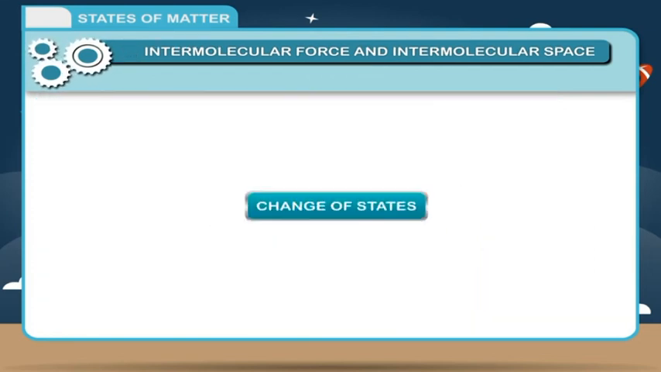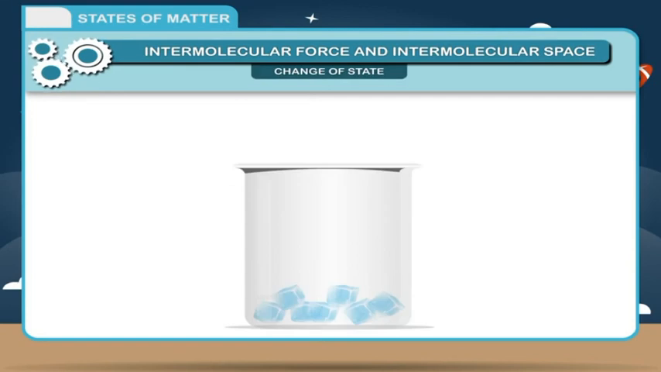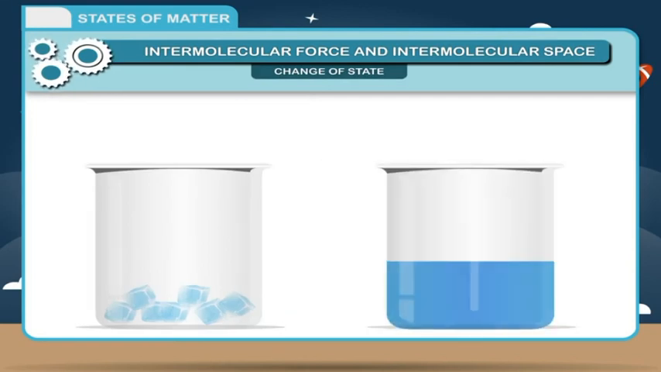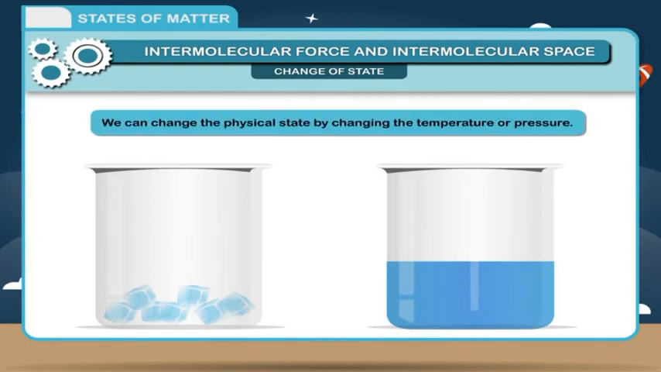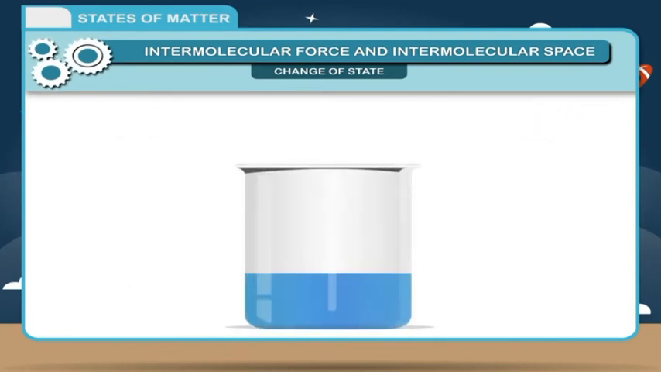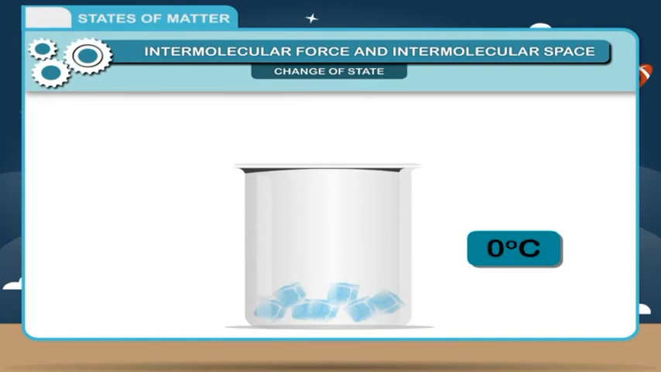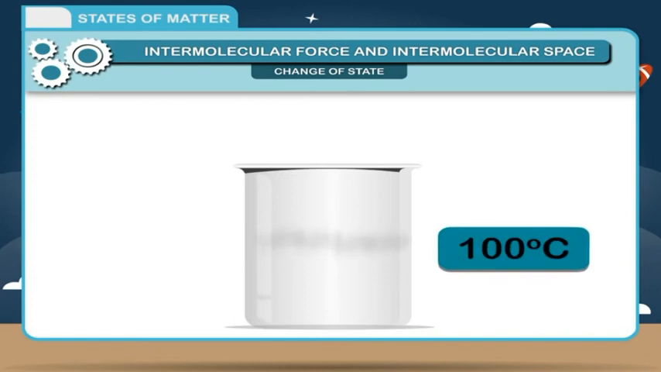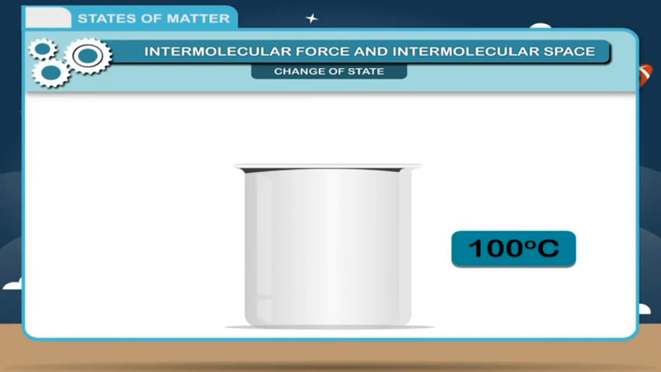Change of states: matter can be changed from one state to another. A substance can exist in any of the physical states. We can change the physical state by changing the temperature or pressure. For example, water can be changed from liquid to solid ice at 0 degrees Celsius and from liquid to gaseous state at 100 degrees Celsius. The process can also be reversed.